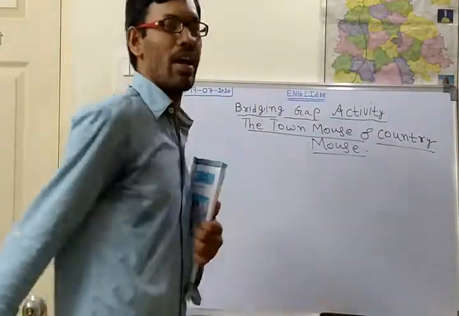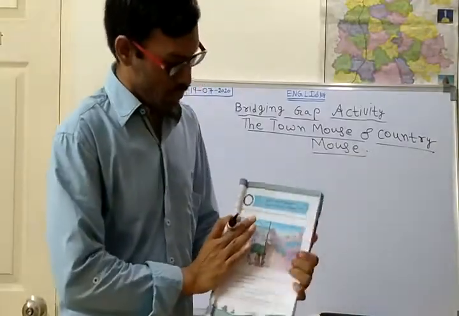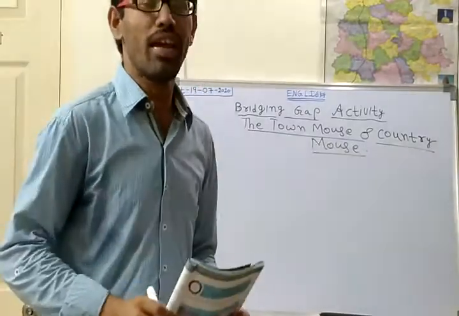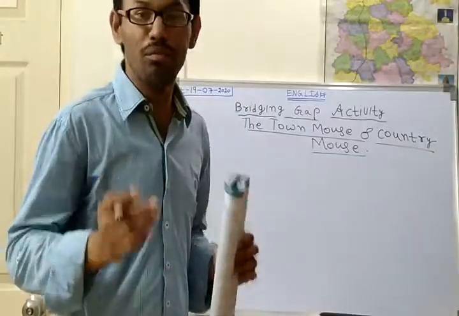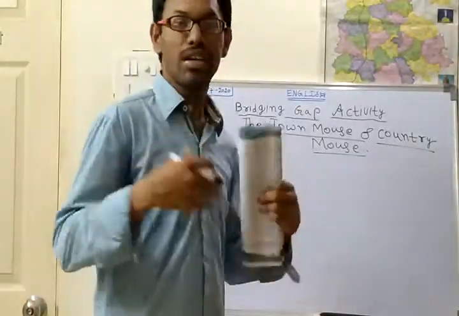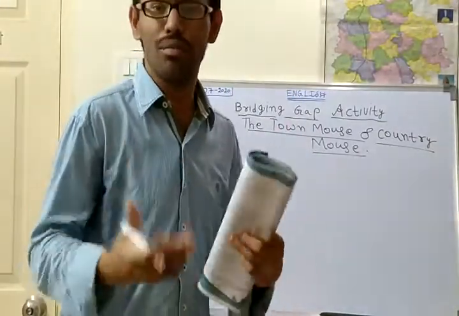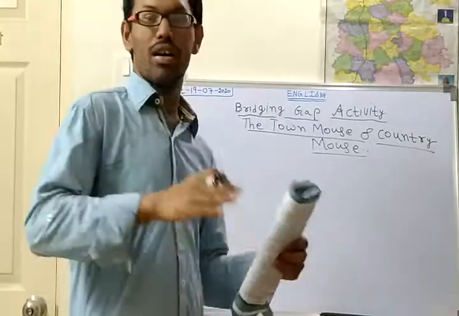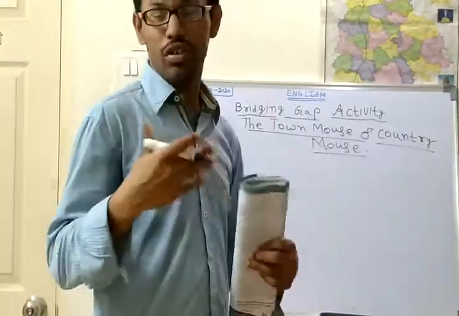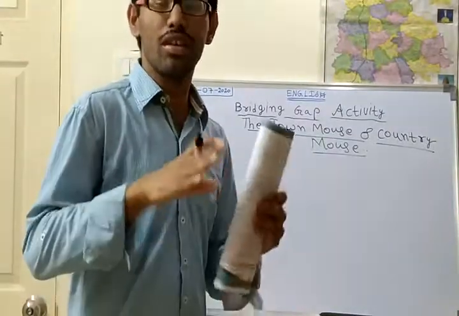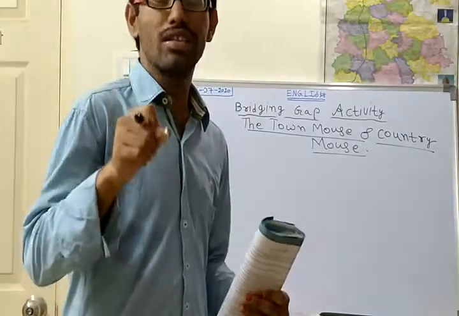The town mouse and the country mouse. So here in the lesson, a pre-reading activity will be included with a picture. Why is the picture included? To improve the observation skills. Right from the primary classes onwards, you might be looking at pictures. So by looking at the picture only, you might be understanding something.